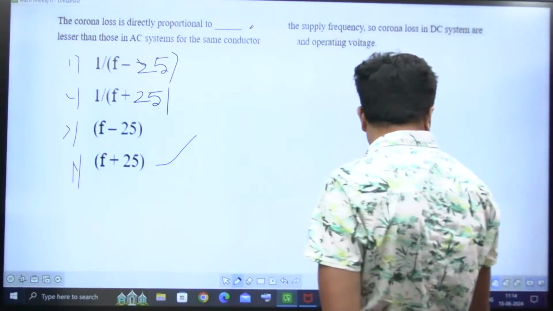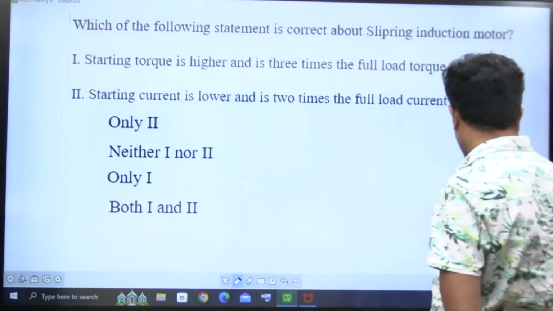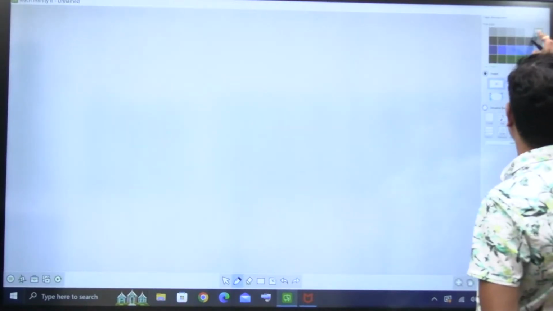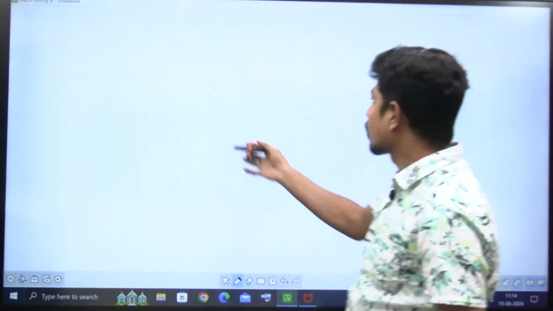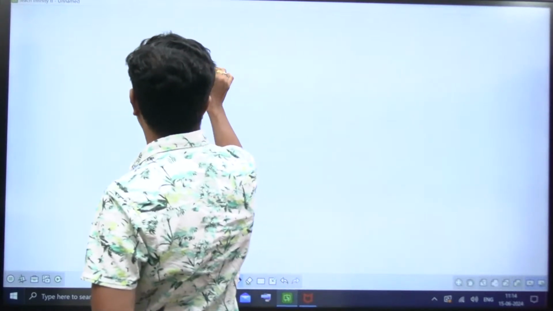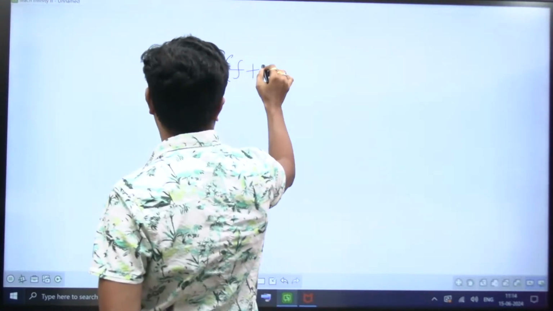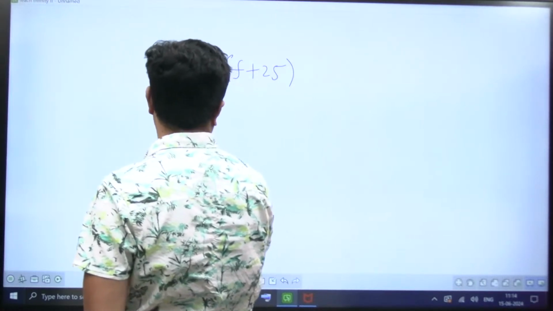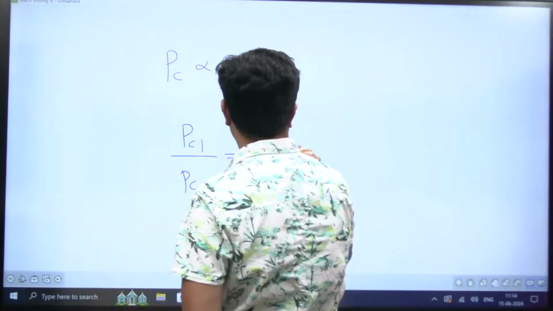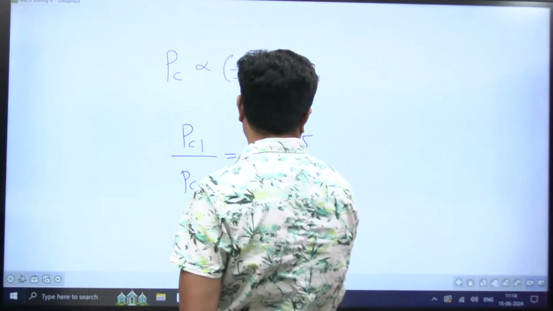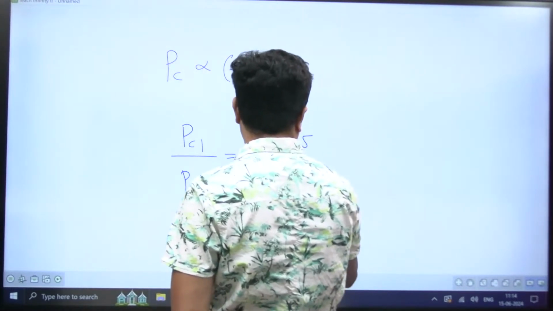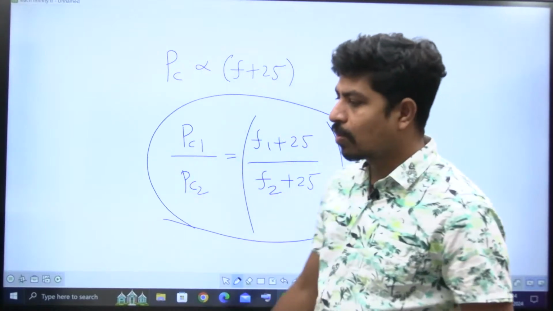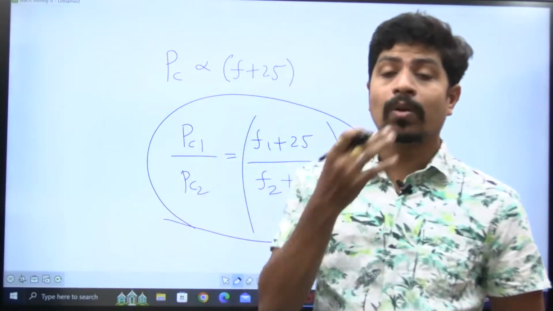I'll introduce one white page here, because the previous page is not working properly. So the question may be asked like this. Corona loss is directly proportional to f plus 25. Therefore, corona loss 1 by corona loss 2 is equal to f1 plus 25 by f2 plus 25. Use this relationship. You are going to get the corona loss for any frequency, if the corona loss at one frequency is given to you.